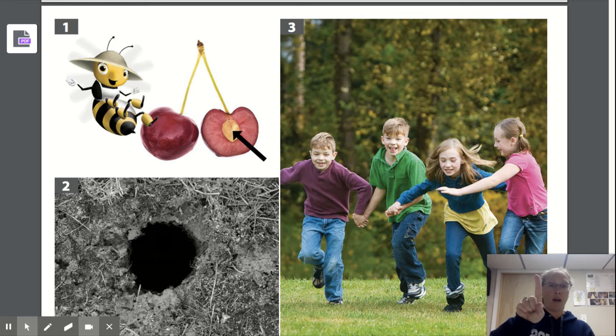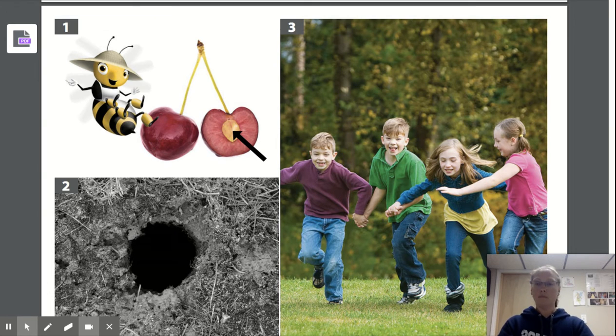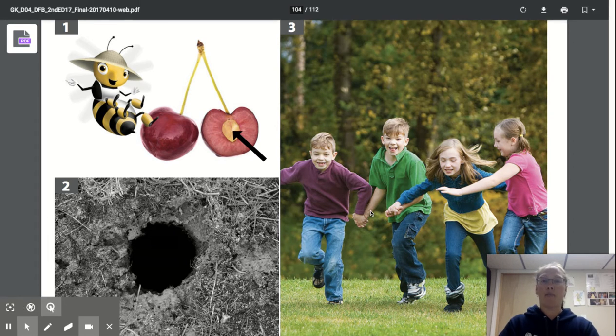Did you hold up one finger? That's right. That peach pit would be an example of number one. So, what about if I said that I had a competition in the three-legged race where I was pit against my classmates? Which type of pit would that be talking about? Did you hold up three fingers? Three fingers in the three-legged race would be a pit against my friends, against my classmates. It would be a race.